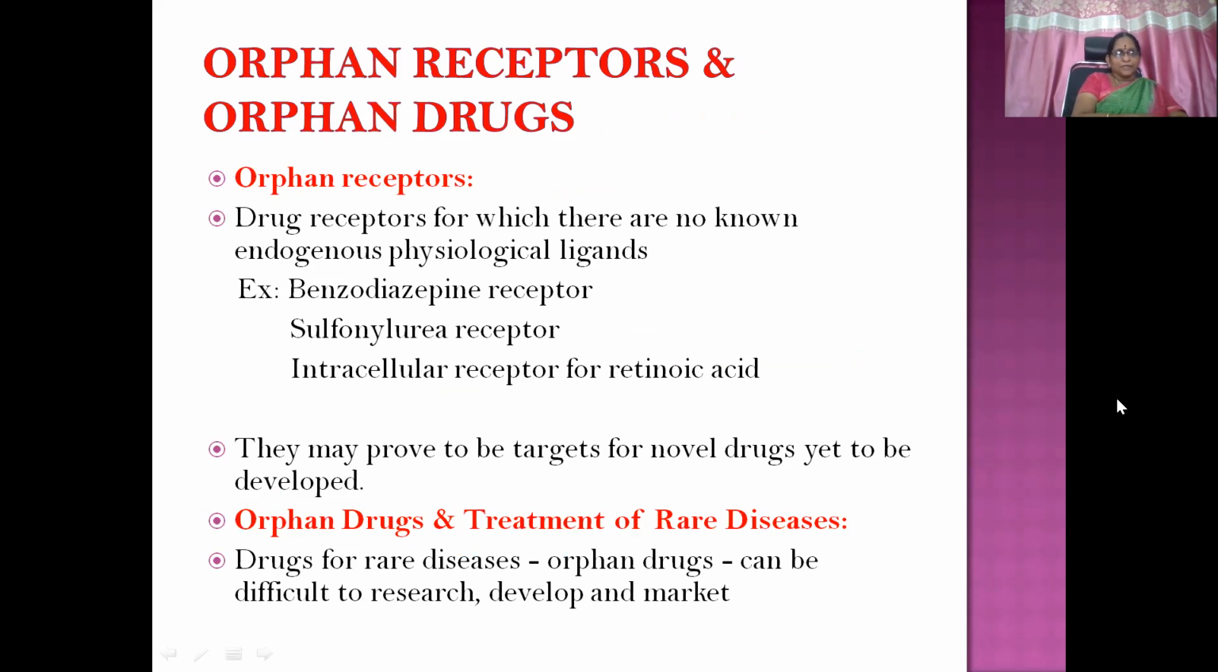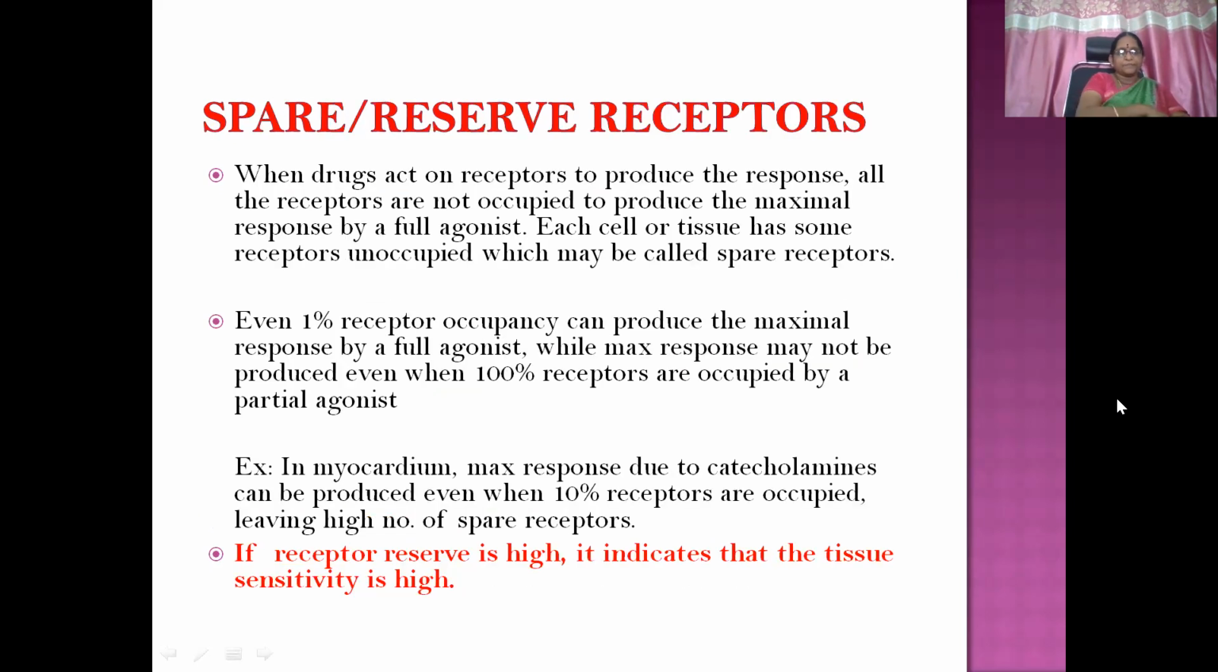Then orphan receptors and orphan drugs. Orphan receptors means drug receptors for which there are no endogenous physiological ligands. So they don't have any ligands. Examples: benzodiazepine receptor, sulfonylurea receptor, intracellular receptor for retinoic acid. They may prove to be targets for novel drugs yet to be developed. And then orphan drugs and treatment of rare diseases. Drugs for rare diseases are known as orphan drugs, and can be difficult to research, develop, and market.